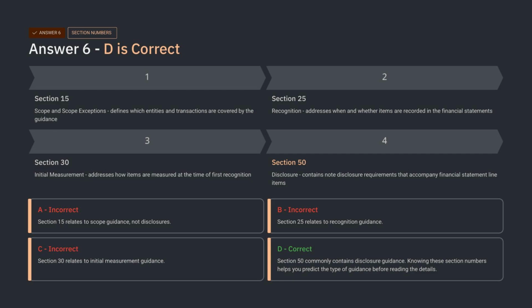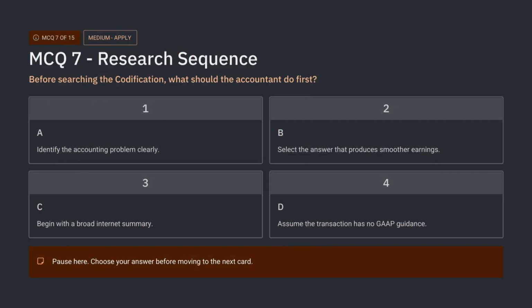The learning point is that section numbers help you predict the kind of answer you will find. For disclosure questions, Section 50 is often a natural place to search. Here is question 7. This question is about the first step before searching the codification. Do not jump straight into search terms. A good search depends on a clear accounting question.